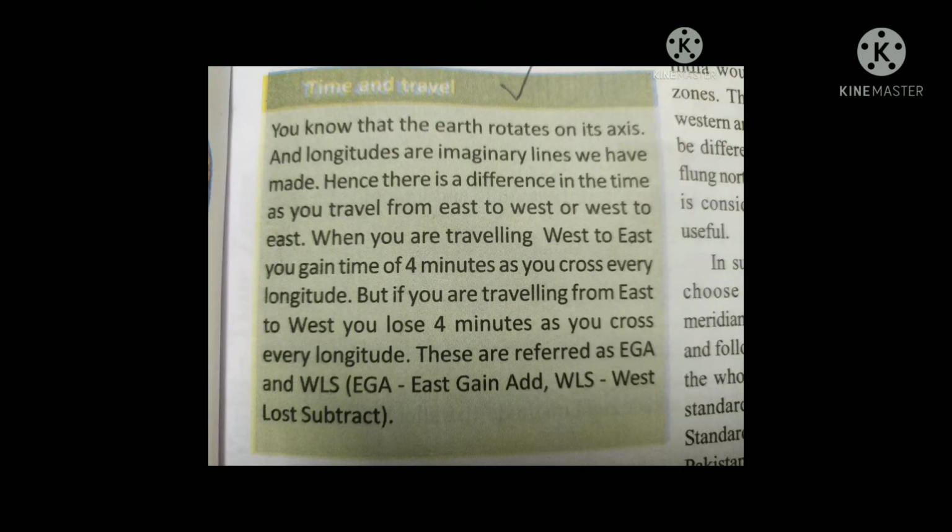It takes 4 minutes for the sun's position to move 1 degree of longitude. This means that the time is different for each degree of longitude. For example, when the sun is directly overhead at 10 degrees east longitude, the local time is 12 pm. But it is 11:56 am, ante meridian, at 9 degrees east, and 12 o'clock 4 minutes pm. PM means post meridian.